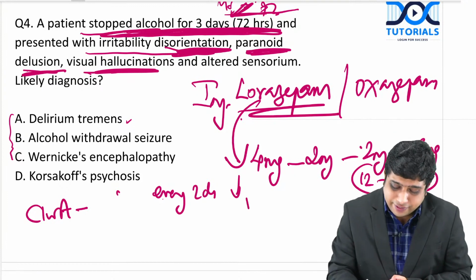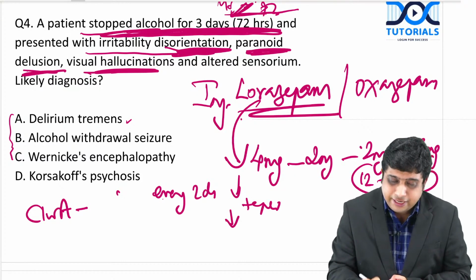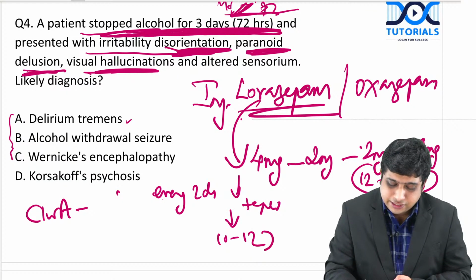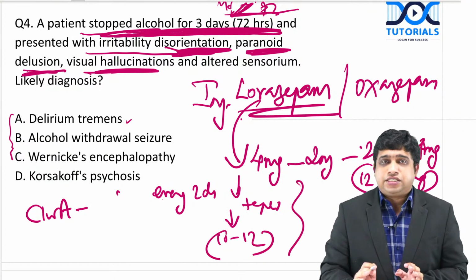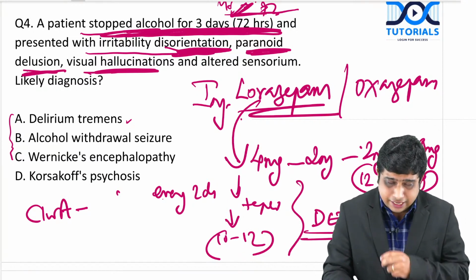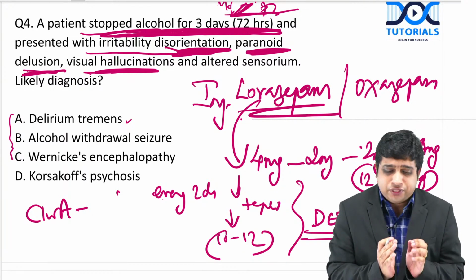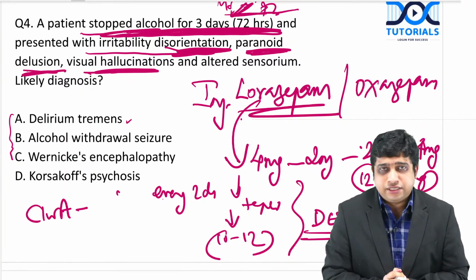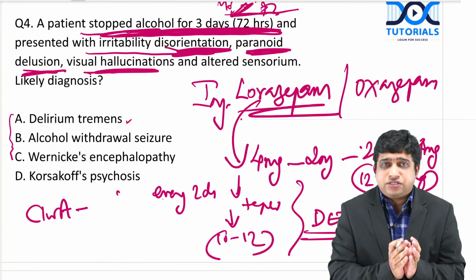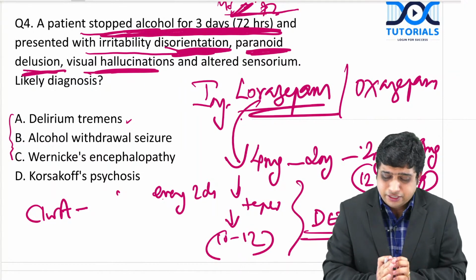Every 2 days we taper the benzodiazepines, and ultimately maybe by another 10 to 12 days he is out of this. That is called detoxification. Though delirium has high mortality, because of proper care with all support systems, the patient will improve. Hydration, electrolyte balance and all other metabolic parameters should be taken care of.